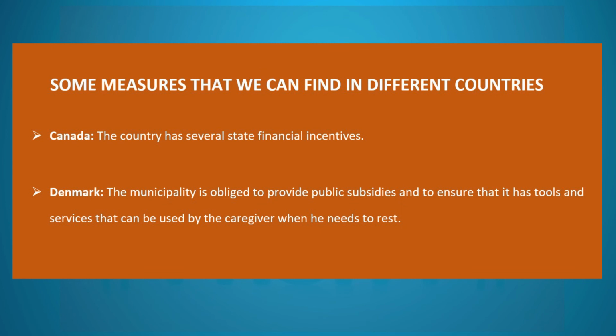Some measures that we can find in different countries. Canada: the country has several state financial incentives. Denmark: the municipality is obliged to provide public subsidies and to ensure that it has tools and services that can be used by the caregiver when he needs to rest.